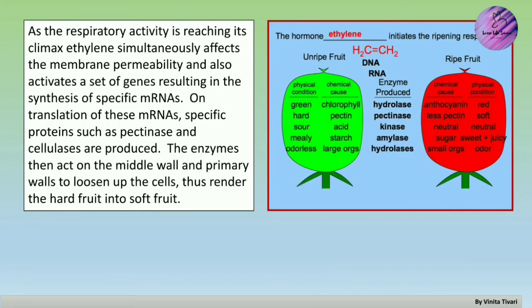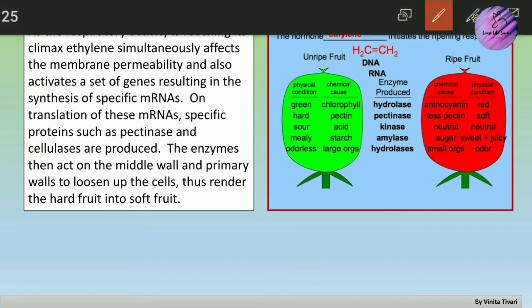The second thing is that as the respiratory activity is reaching its climax, ethylene simultaneously affects the membrane permeability and also activates a set of genes, resulting in the synthesis of specific mRNAs. On translation of these mRNAs, specific proteins such as pectinase and cellulase are produced. The enzymes then act on the middle wall and primary wall to loosen up the cells, thus rendering the hard fruit into soft fruit. In short, due to the high carbon dioxide concentration, there is also an increase in ethylene simultaneously, and now ethylene will induce expression of enzymes that are involved in the ripening process.